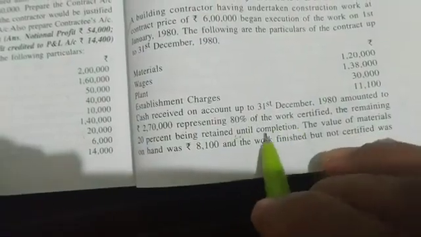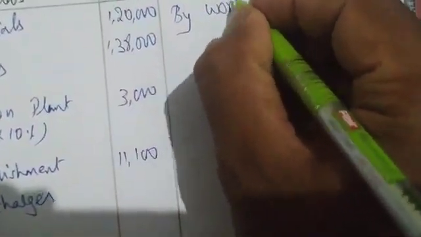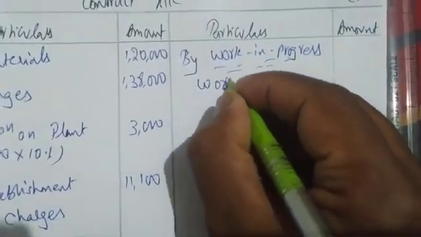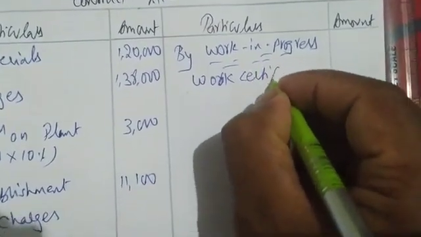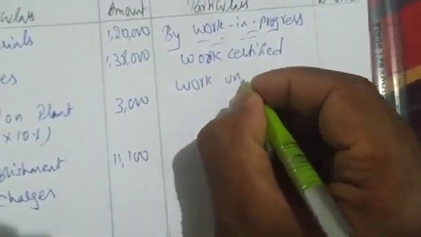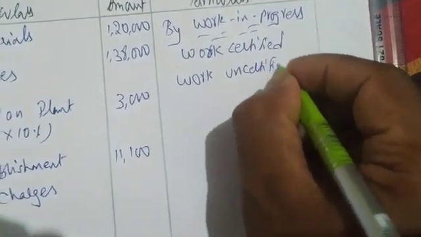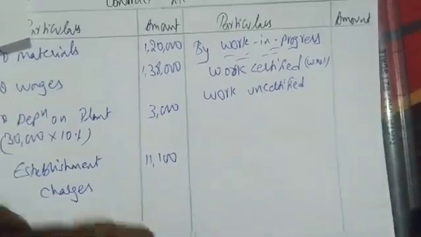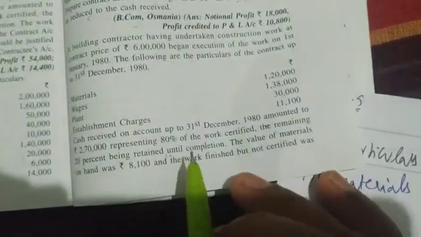Next point we have to find out. Cash received is given. Work certified, work uncertified, working note number 1. We have to find out. Work uncertified is given how much?